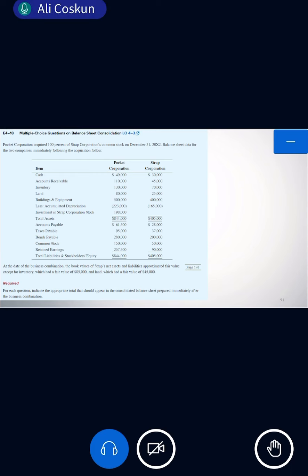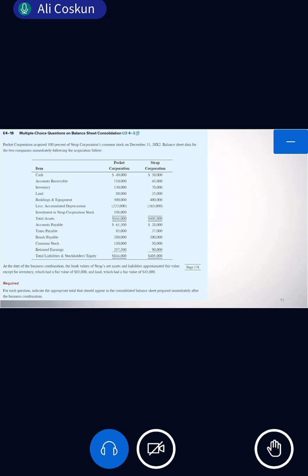Okay, so we are taking this too. So when we are calculating the total amount, be careful. Now the third one, not 70, but 85. Not book value, but the fair value we are using. So when we look at the land, how much is the total amount of land? 125 now, okay?